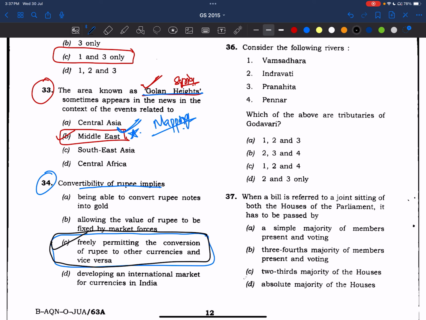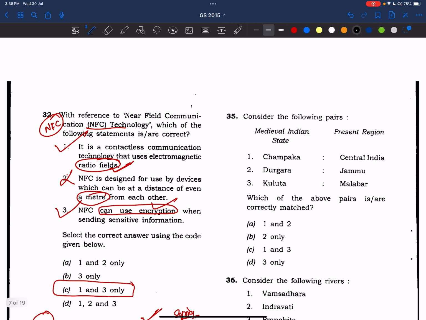And UPSC has asked these questions in mains as well. Because do we need to go for full convertibility of rupee, of capital account, current account, all these things? Okay. So this convertibility topic is important. And here he is asking the definition of convertibility of rupee. Answer is C. This is a definition-based question, very easy, right? Now coming to the 35th question.